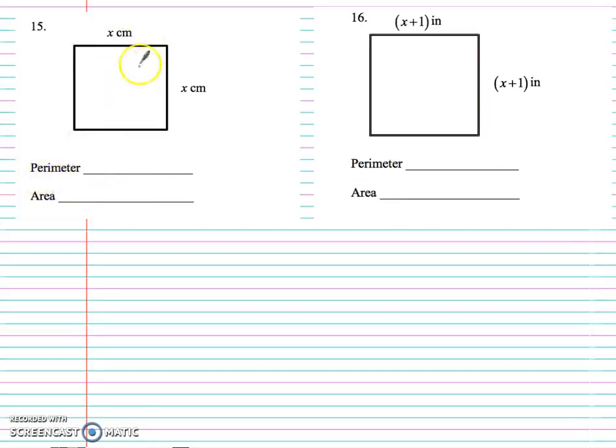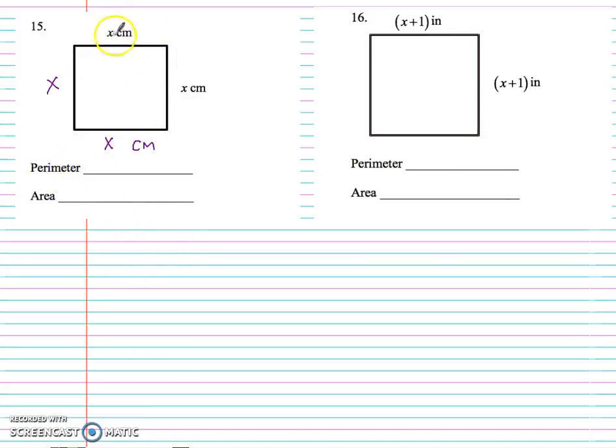To find the perimeter of a square, or a rectangle, or any shape really, you add all the lengths of the sides. So this is a square, so I know all the sides are the same. So this is going to be x centimeters. And this is x and this is x, okay? All of these are x centimeters distance.